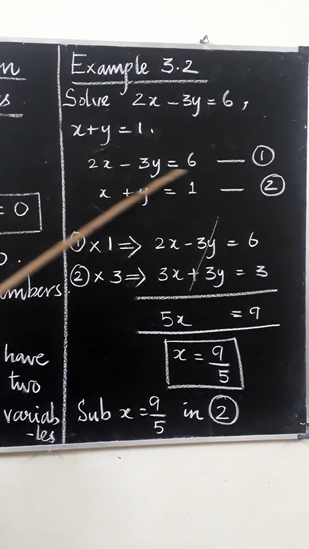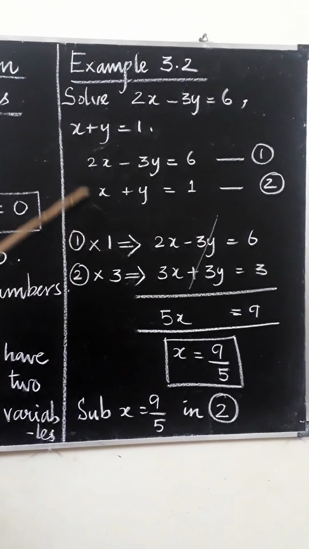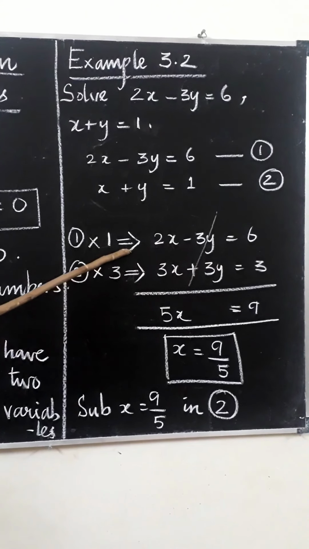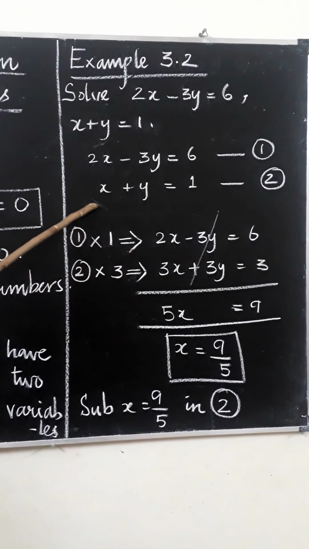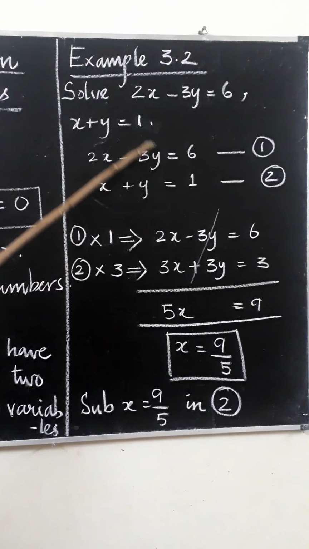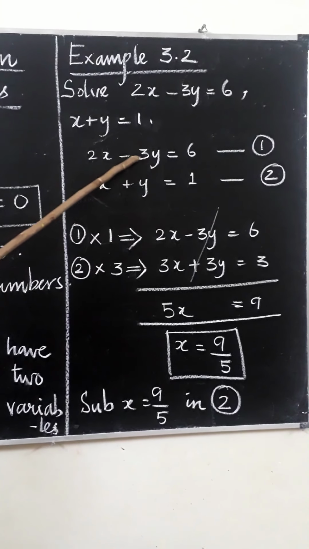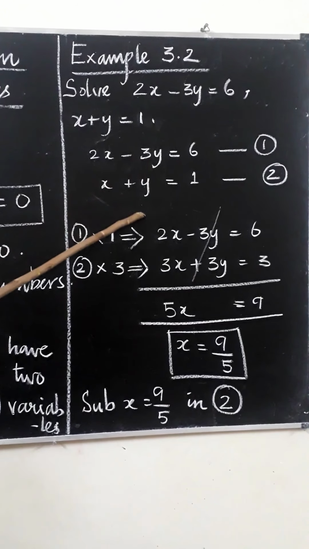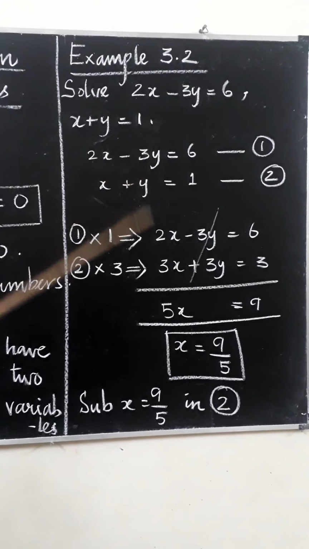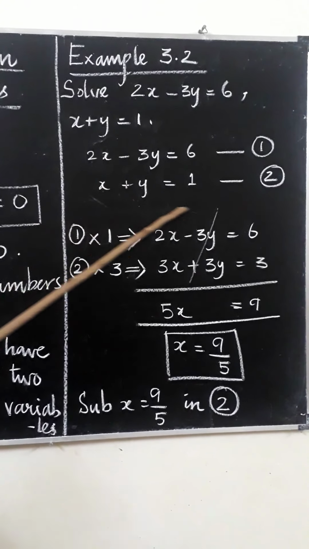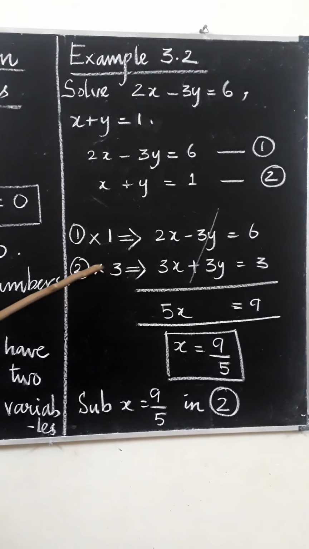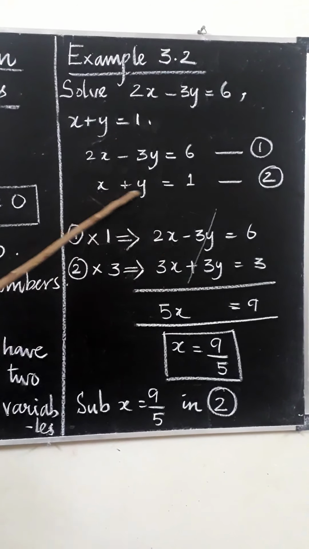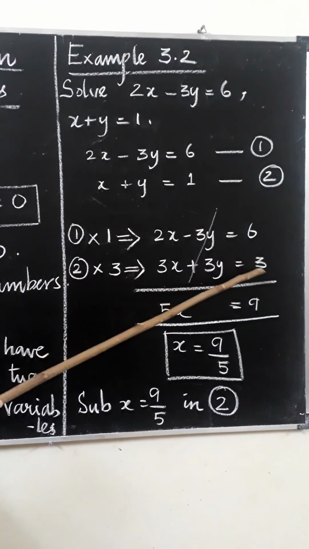Here we are going to multiply the first equation by 1. So first equation into 1 gives you 2x minus 3y equal to 6. The same equation, because multiplying by 1 does not make any change. For the second equation, what have we decided to eliminate? We have decided to eliminate y. Here the coefficient of y is minus 3. So we have to change the coefficient of y in the second equation also to 3. So to change y into 3y, we have to multiply by 3. So multiply the full second equation by 3. Equation 2 into 3 gives you x into 3, 3x, y into 3, 3y, and 1 into 3, 3.